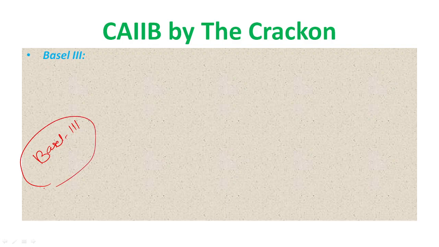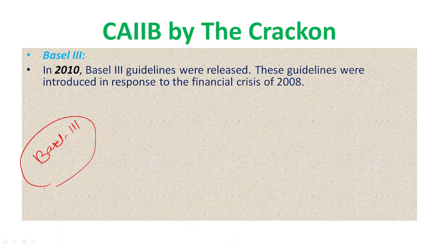So here we get Basel III, which came in 2010. Why do we need Basel III? We know that in 2008 there was a financial crisis, right? In the USA, one bank collapsed completely due to the downgrade of that bank. Globally we can see it was a financial crisis. In response to the financial crisis of 2008, Basel III guidelines were released in 2010.